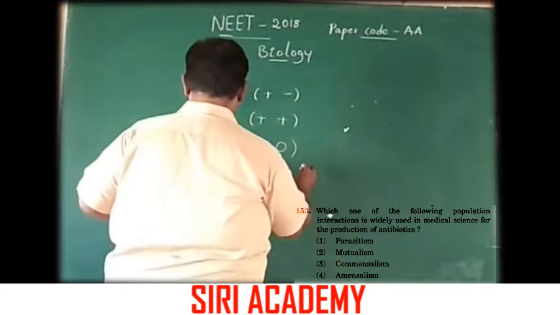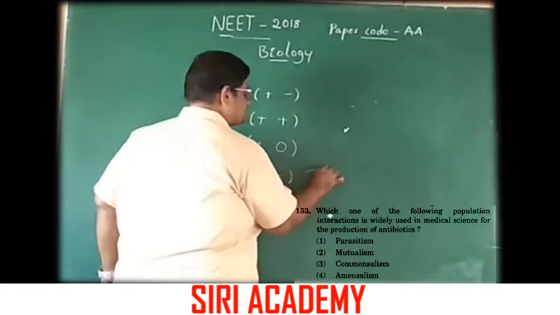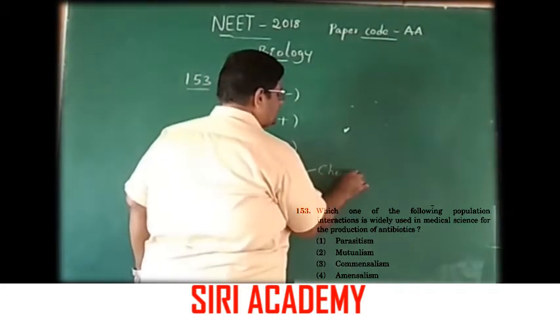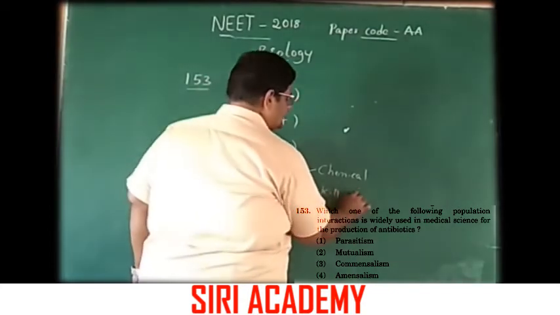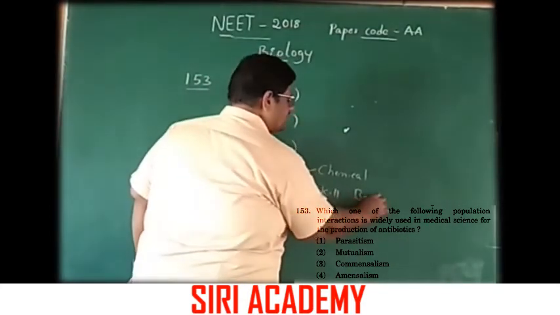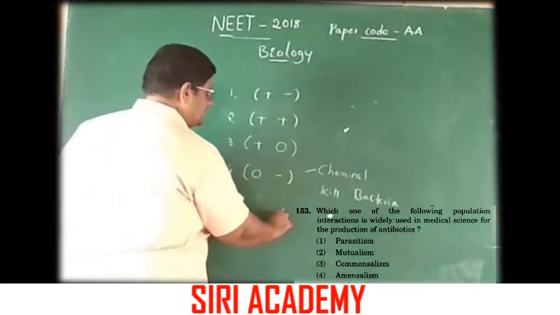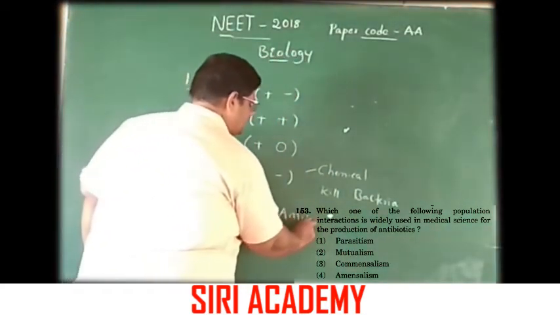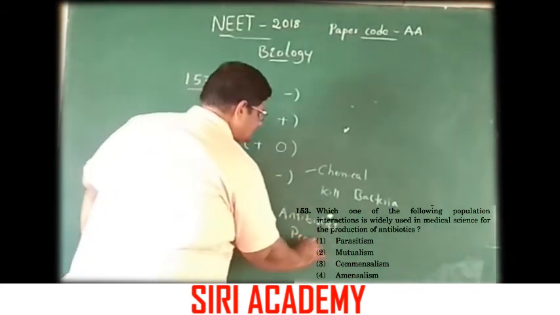Here the chemicals which are produced, which kill the bacteria, those are antibiotics. Example, penicillin.